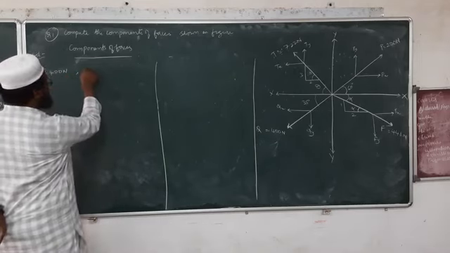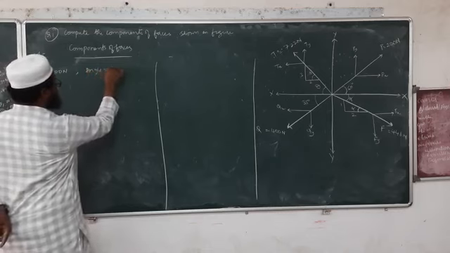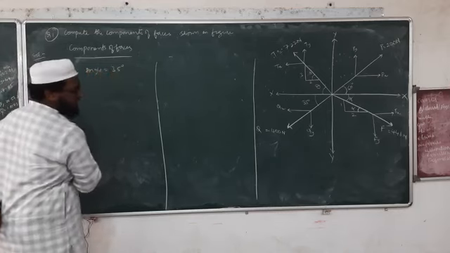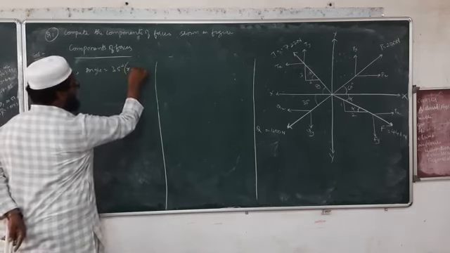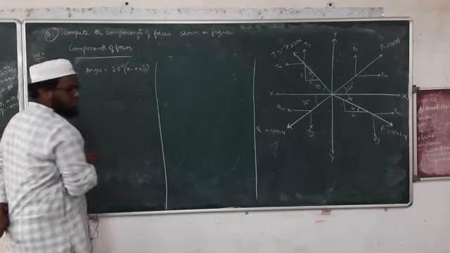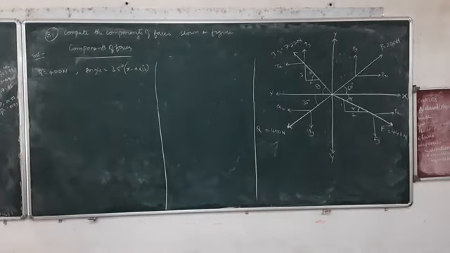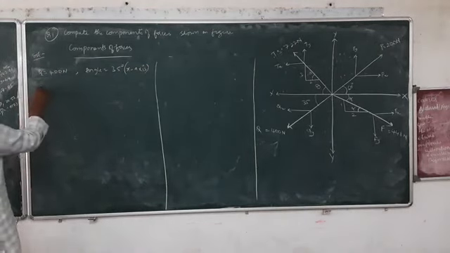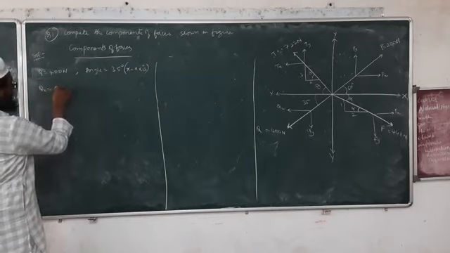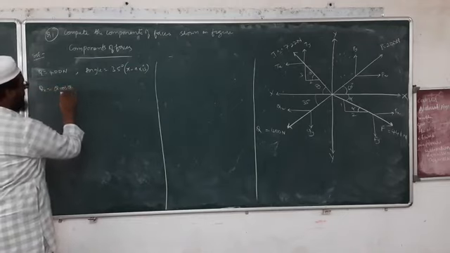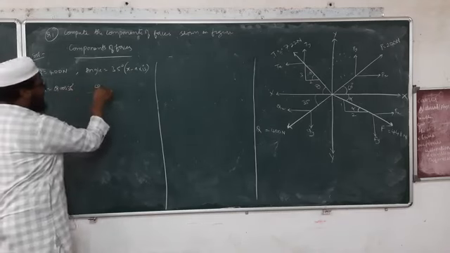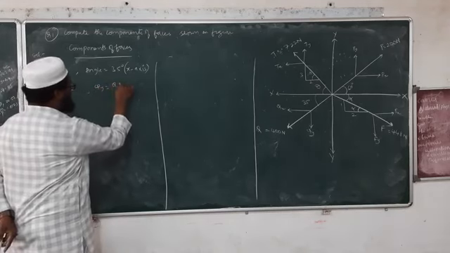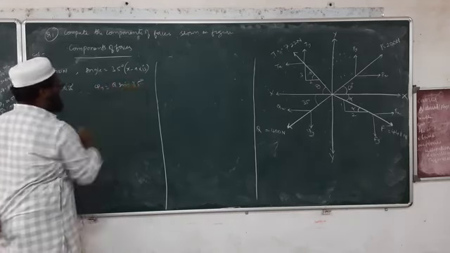Angle is 35 degrees. Okay, and the angle is 35 degrees with x-axis. So what will happen if the angle is with x-axis? The formula will be Qx is equal to Q cos theta or cos 35 and Qy is equal to Q sin 35.